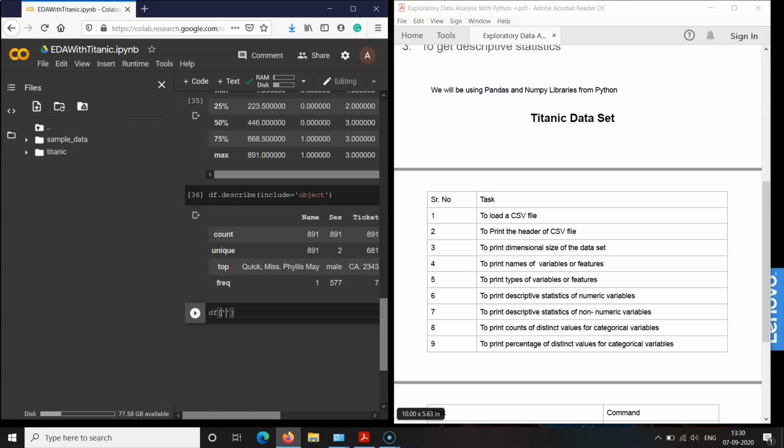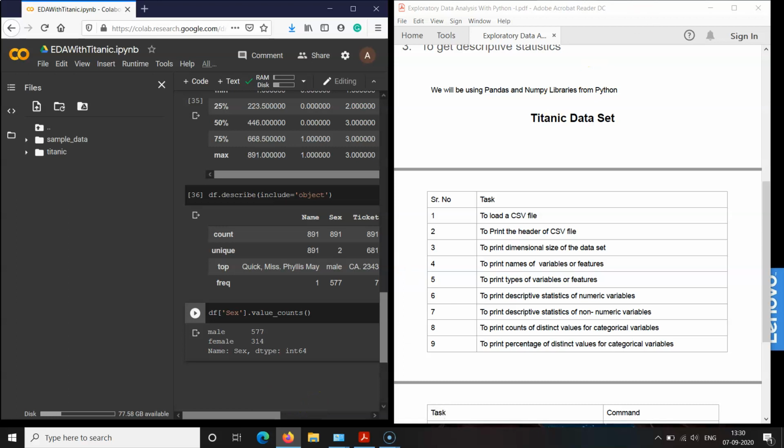Let us take the easiest one, sex, and the command for that is value_counts.